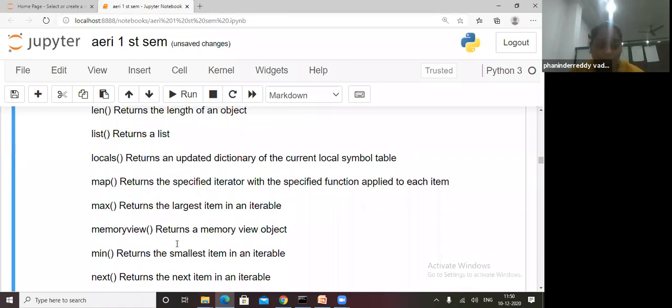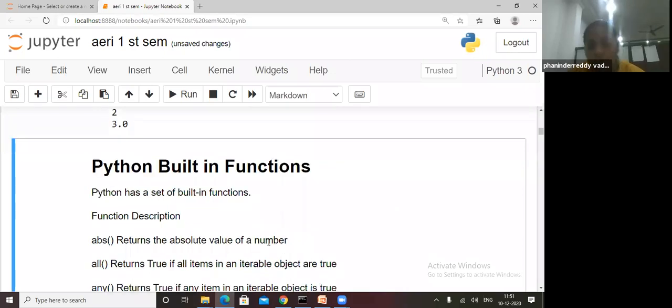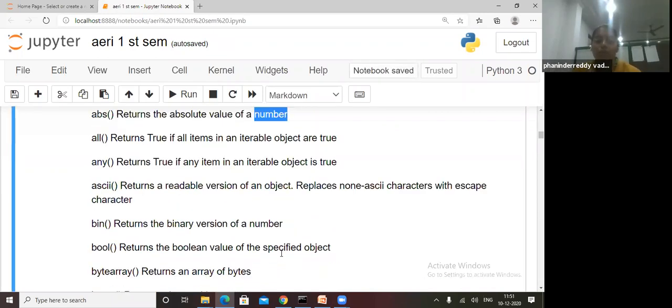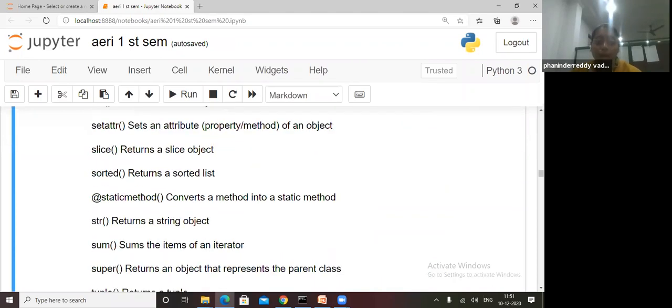What is the absolute value? See, I told you, it returns the absolute value of a number. It means we have to give it a number, any number, whether negative, positive, float, or integer. So anything we can give inside this absolute function.